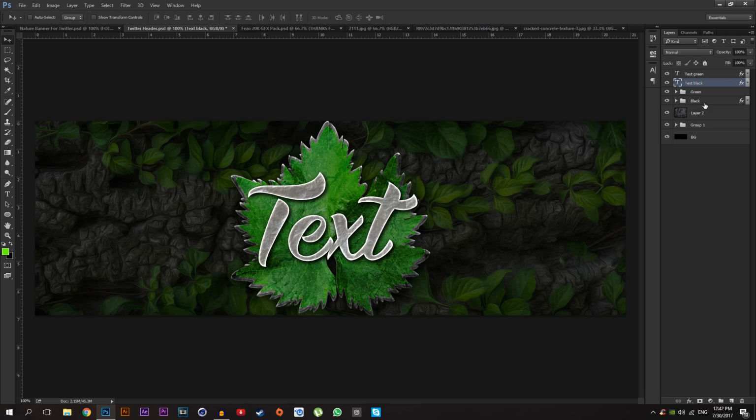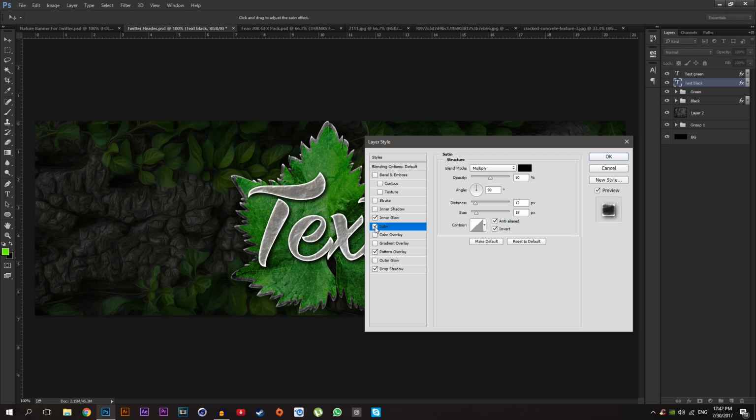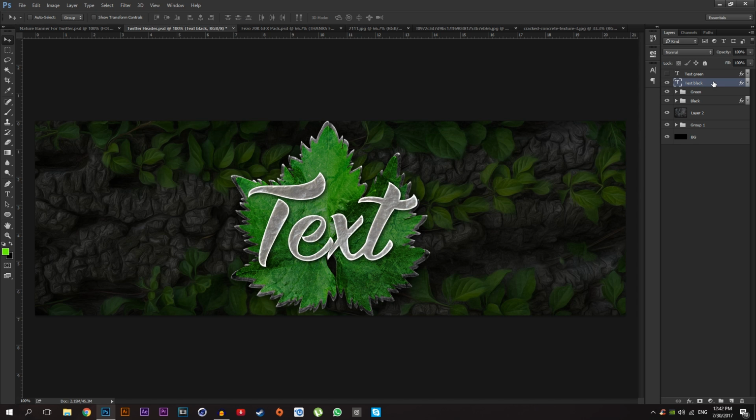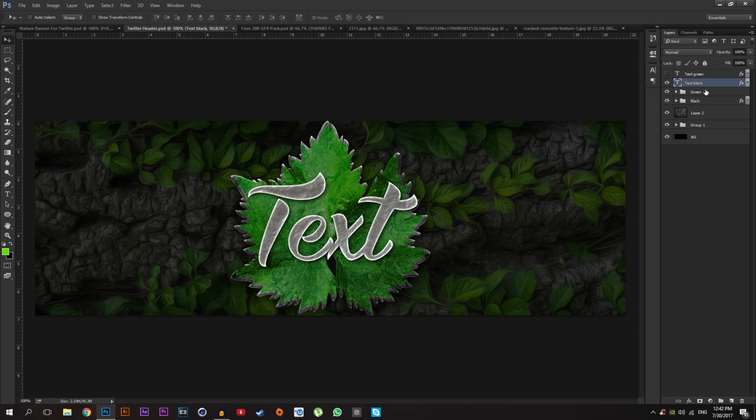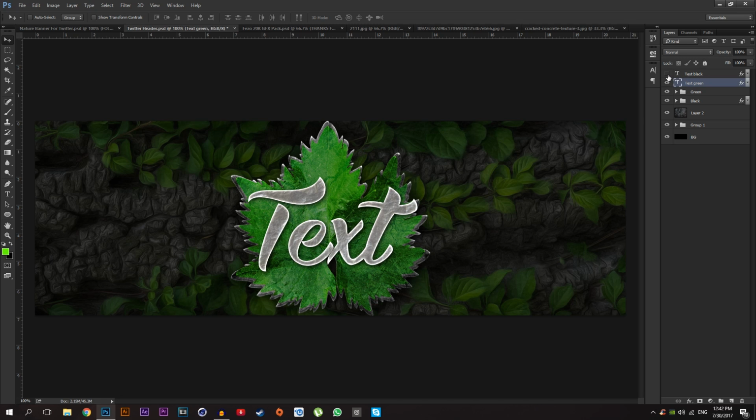And I'm going to open text black, go to setting, and first uncheck the screen and go to text black and go to setting and drop down the opacity like 15, works good, and drag the green one to the bottom of this black, and using your arrow key on your keyboard, just select your text tool, text green layer, and move it a little bit down, just like that, and uncheck the black.